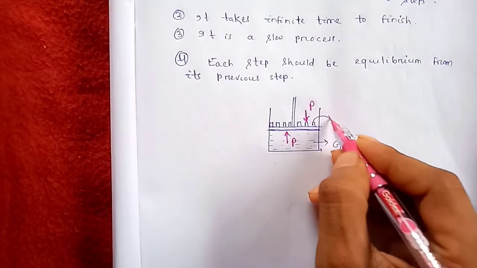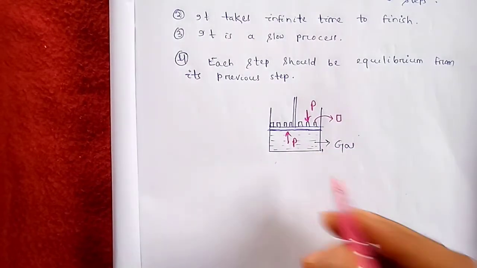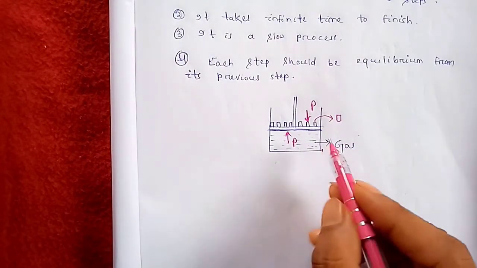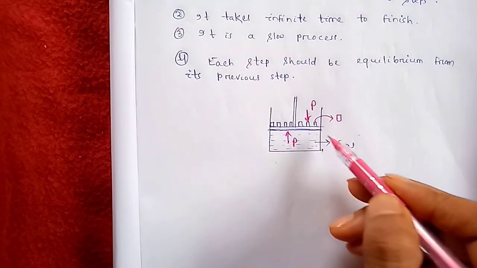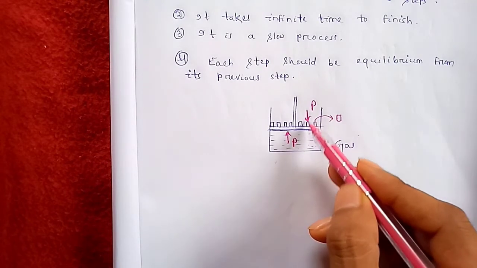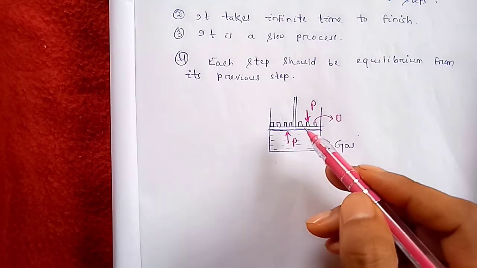Suppose I remove a small weight, a small stone, from it, then what happens? After I remove a small stone, this outside pressure will be a little bit less.